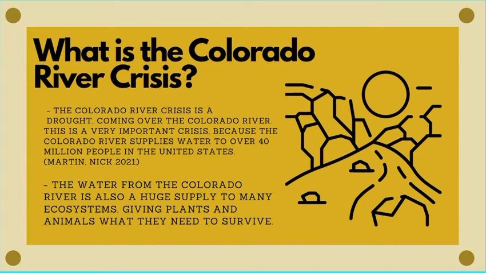What is the Colorado River crisis? The Colorado River crisis is a drought coming over the Colorado River. This is a very important crisis because the Colorado River supplies water to over 40 million people in the United States. The water from the Colorado River is also a huge supply to many ecosystems, giving plants and animals what they need to survive. The Colorado River also is a huge supply to many farmers and farms around the Colorado River.